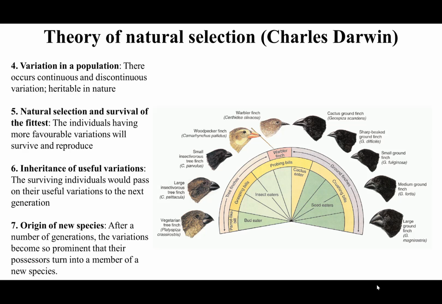Lastly, it says inheritance of these useful variations. As mentioned in the fourth point, the variations are heritable in nature. So the surviving individuals would pass on their useful variation to the next generation. And lastly, origin of new species mentions that after a number of generations, the variations become so prominent that their possessors turn into members of a new species. So the variation which enables them to survive in an environment gets passed on to the next generation. And if those variations lead to an adaptation in the organism, it gives rise to a new species.